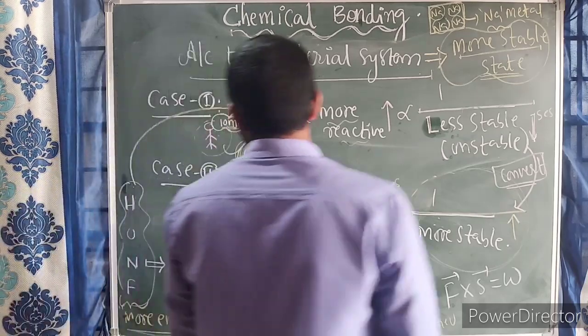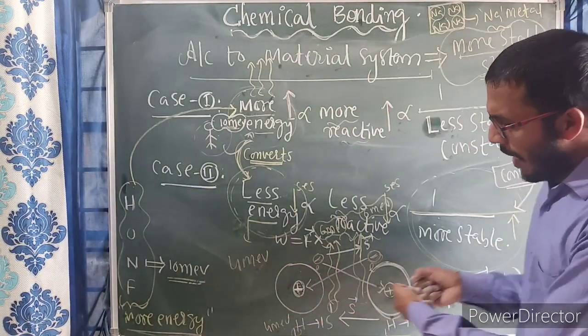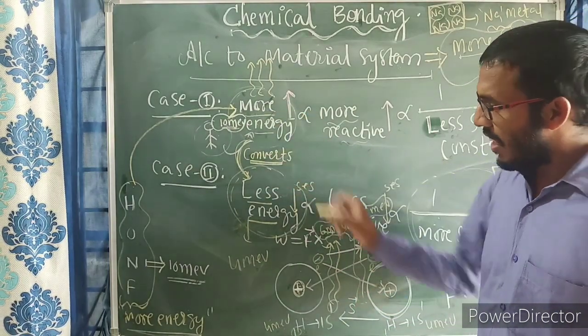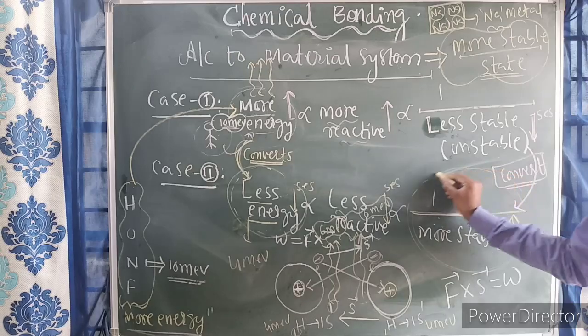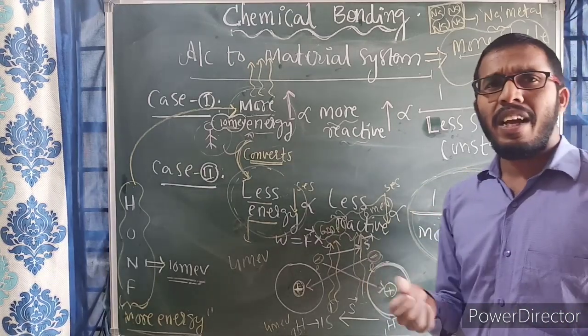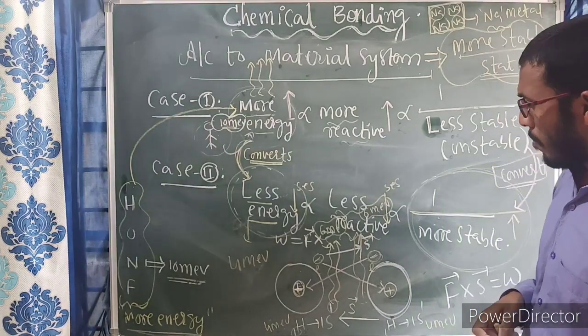In this manner, atoms combine in order to lower their energy and get more stability. So this is the cause why atoms have to combine.